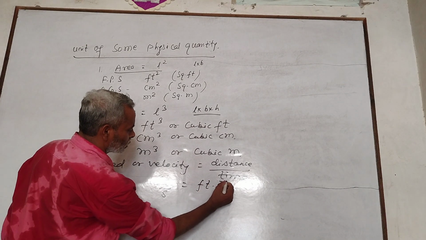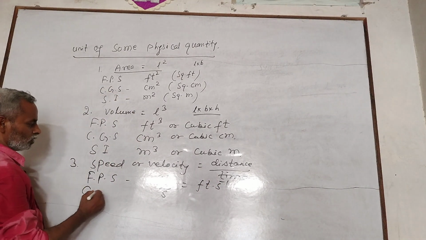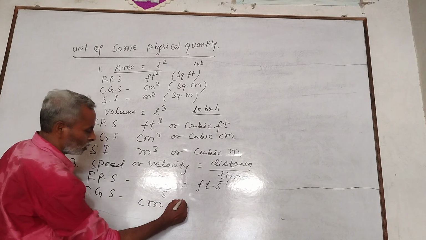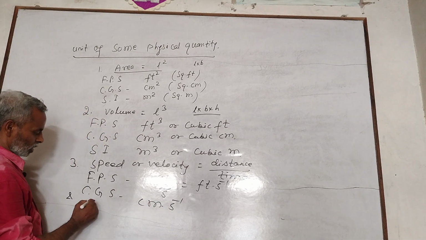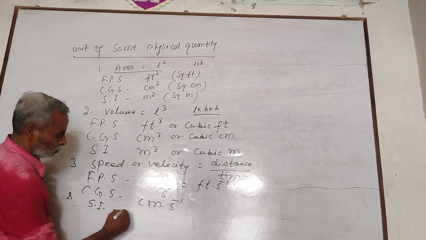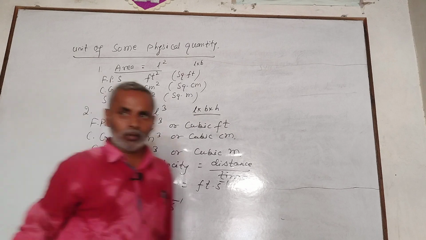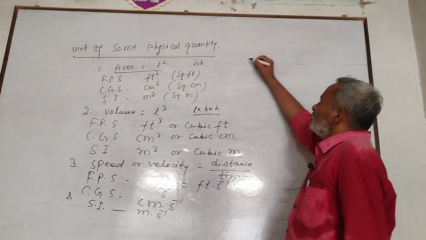Acceleration. Rate of change in velocity, that is change in velocity by time.